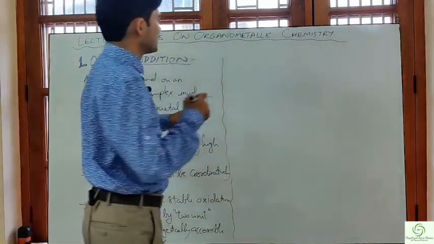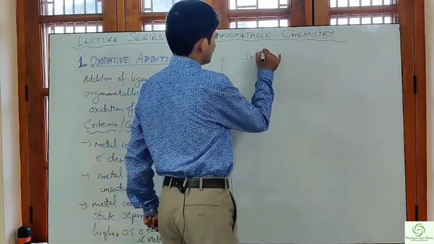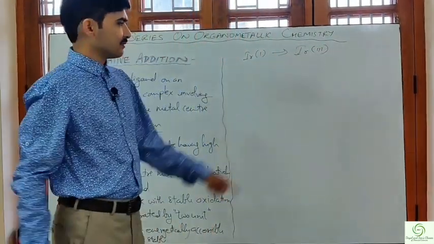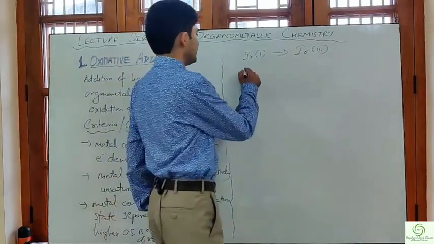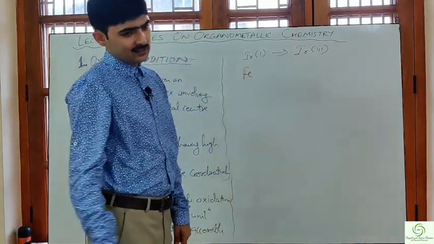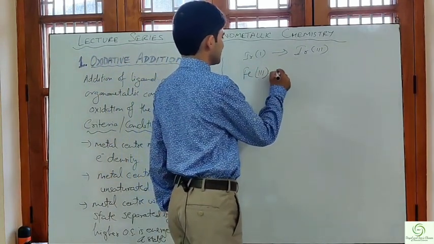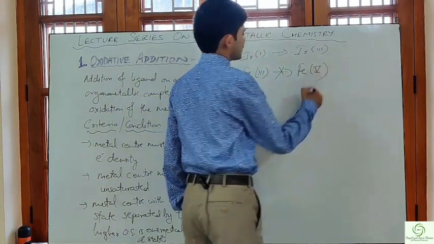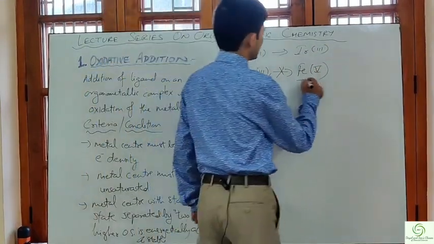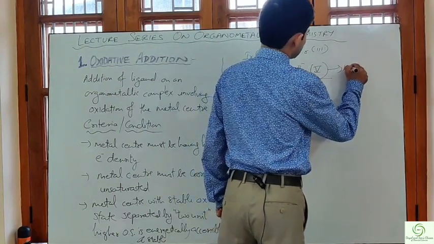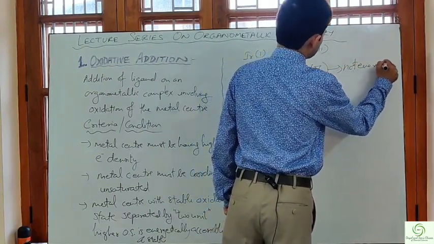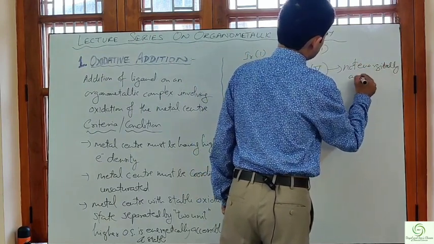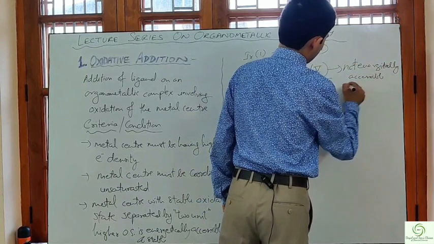For example, Ir(I) can easily be oxidized to Ir(III) upon oxidative addition, but if in our metal center we have iron in the +3 oxidation state, it cannot go to the Fe(V) oxidation state, because this oxidation state is not energetically accessible as well as unstable.